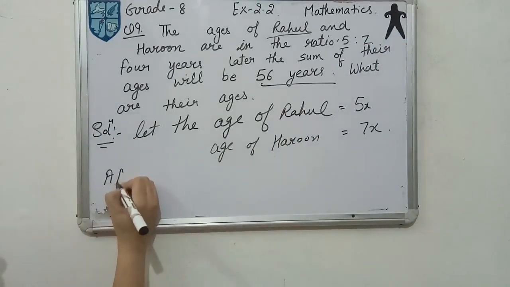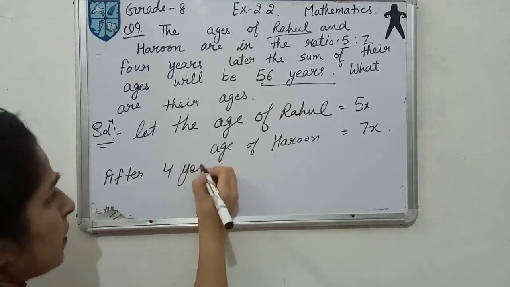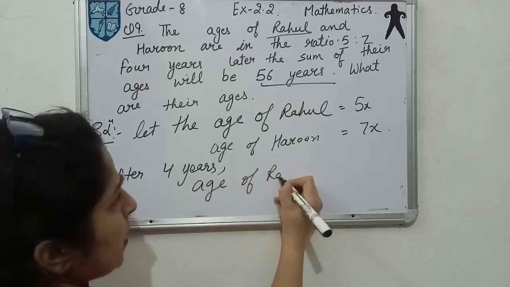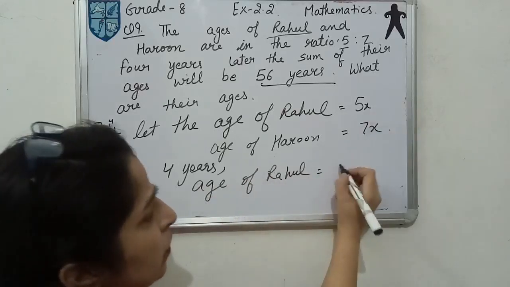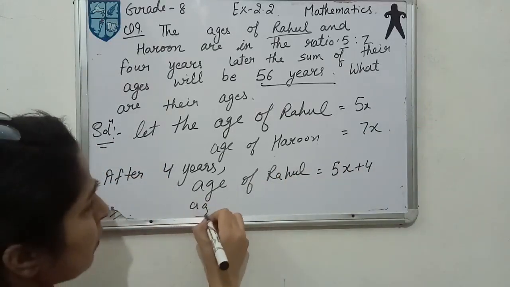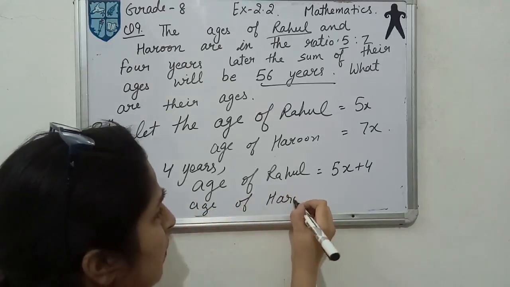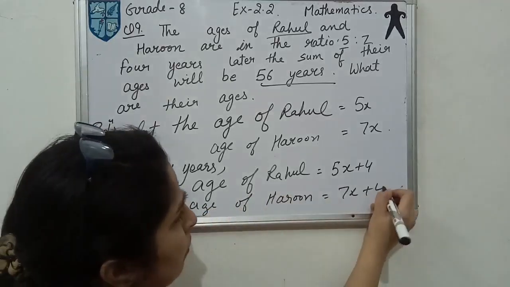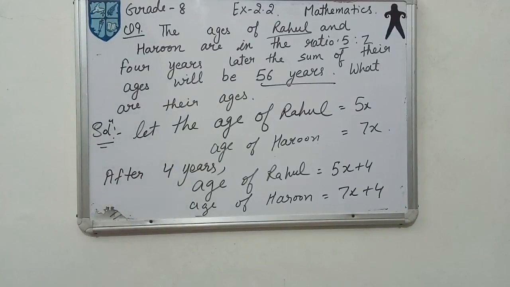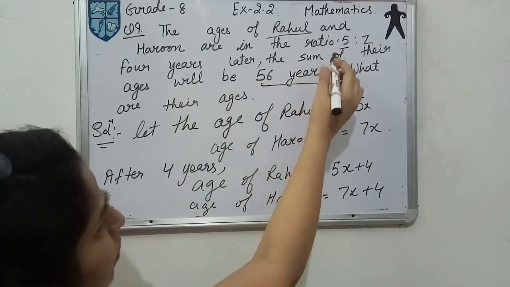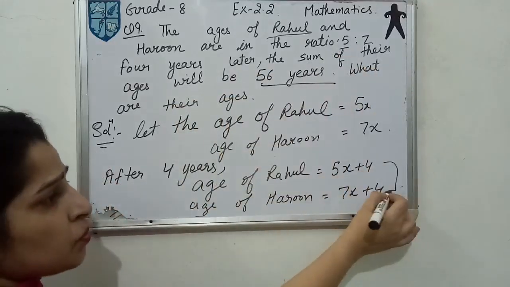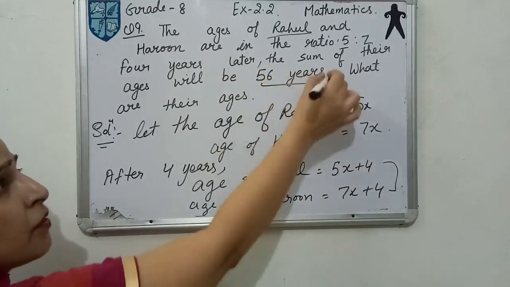Then they said after 4 years, so we will write after 4 years. Age of Rahul: we add 4, so you will get 5x plus 4 years. Then after 4 years, the age of Harun must be 7x plus 4. So this is all about the main letting part. Now we will try to form the equation. They said after 4 years the sum of their ages will be 56. After 4 years their ages are these two, and if you add them together, you will get 56 years.